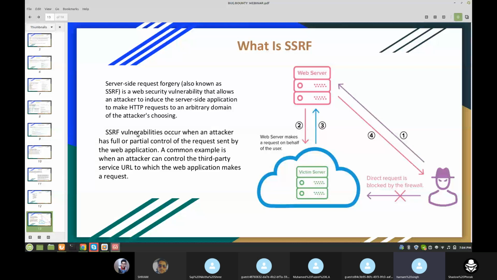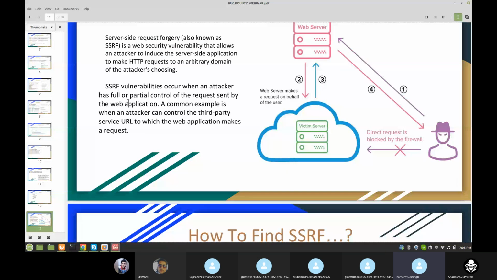Two attacks are similar, CSRF and SSRF. In the CSRF scenario, attackers forge the request from the client, and SSRF induces the server-side request. A server-side request forgery vulnerability occurs when an attacker has full or partial control of the request sent by the web application. A common example is when an attacker can control the third-party service URL to which the web application makes a request.